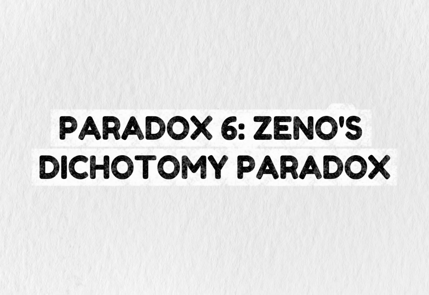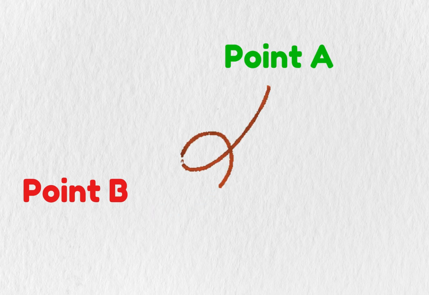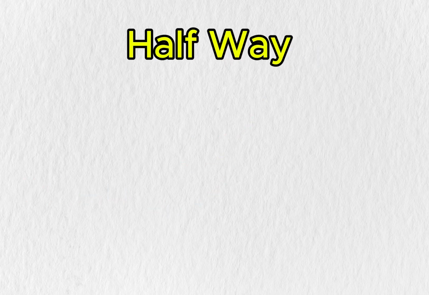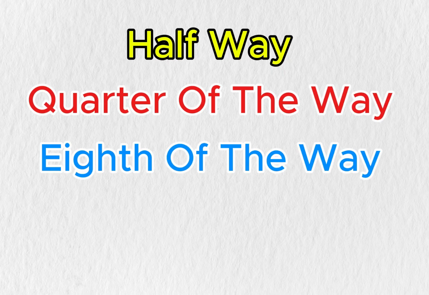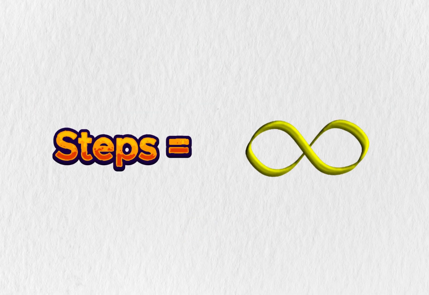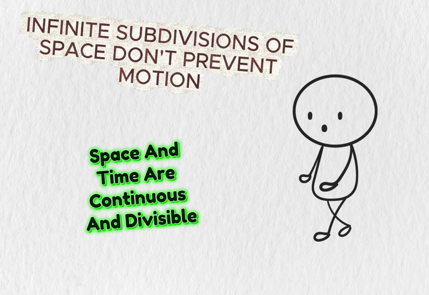Paradox 6. Zeno's Dichotomy Paradox. Here's another one from Zeno, closely related. To walk from point A to point B, you first have to get halfway there. But before you can get halfway, you have to get a quarter of the way. And before that, an eighth. And so on, infinitely. Since there are infinitely many steps, it seems like you can never even start moving. Again, the answer is that infinite subdivisions of space don't prevent motion. They just show that space and time are continuous and divisible. The sum of infinitely many shrinking distances can still be finite.